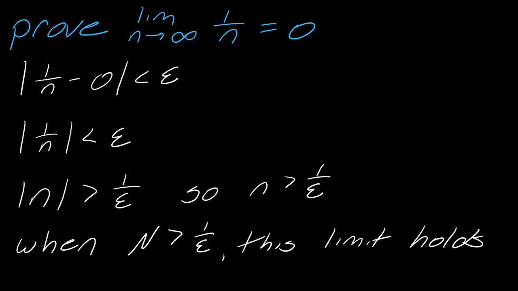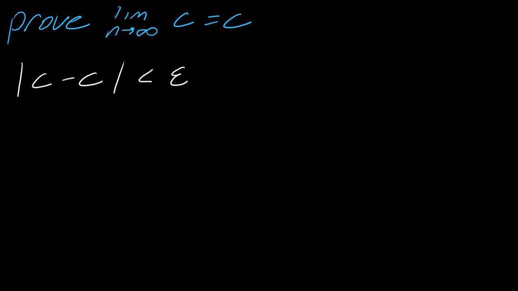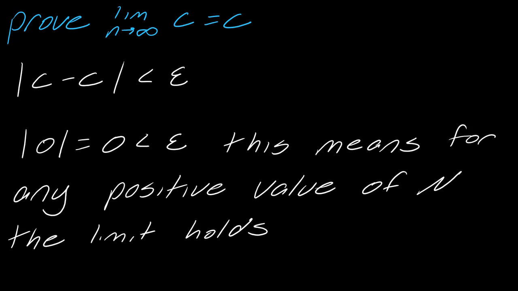So I can say then when big N is greater than or equal to 1 over epsilon, then the limit holds. Another limit that we can talk about is the limit as n goes to infinity of c equal to c. So this would be a constant sequence of just the same number over and over. And for this one, my sequence was c, but my limit was also c. So c minus c is going to be less than epsilon. This equals 0. So since this distance is equal to 0, what this means is that for any positive value of n, this limit will always hold.